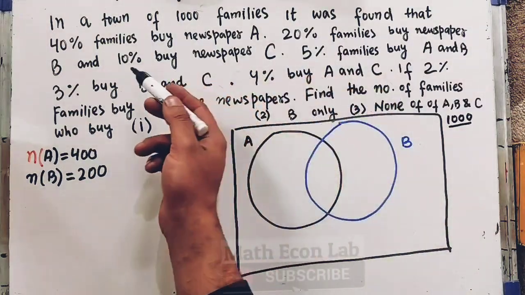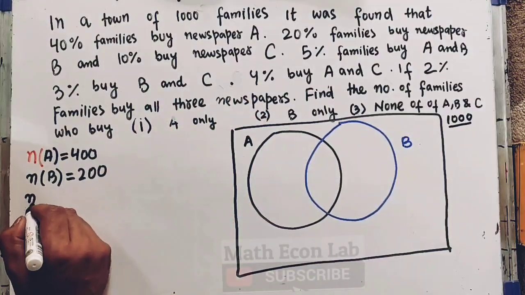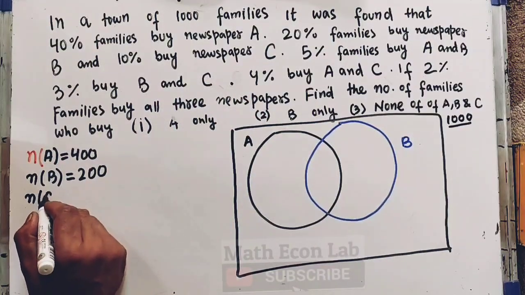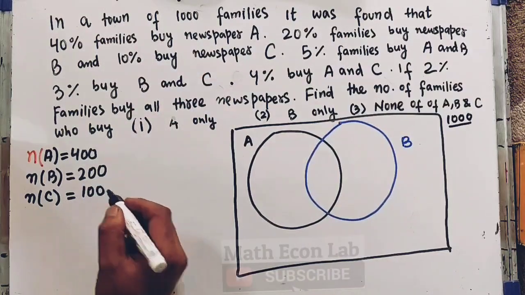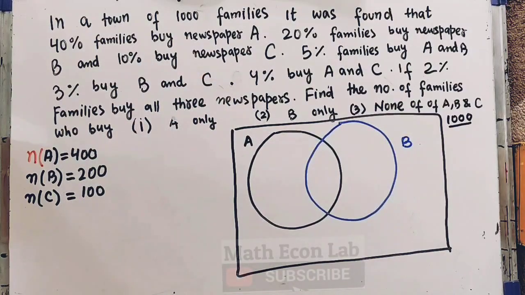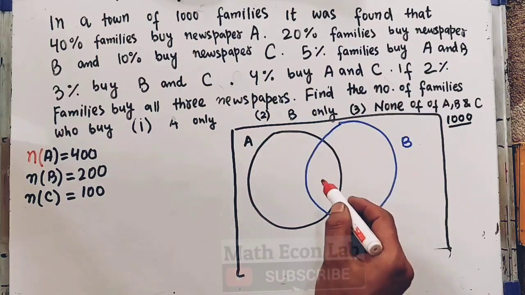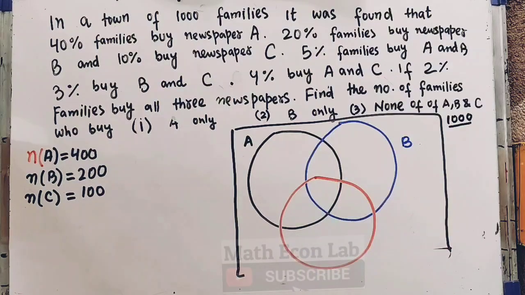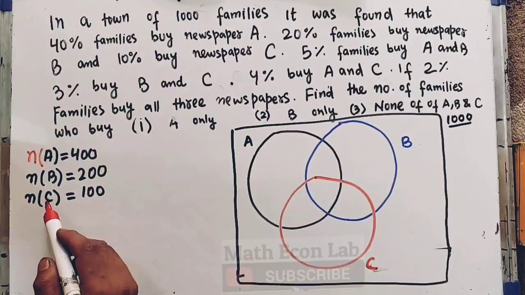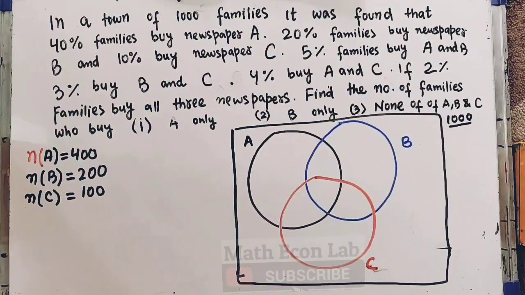Also, we are told that 10% buy newspaper C, that is, the number of families who buy newspaper C is 10%. 10% of 1000 is 100. So let us draw circle C also here. This red circle denotes the families who buy newspaper C, and the number of families who buy newspaper C is 100, as given.